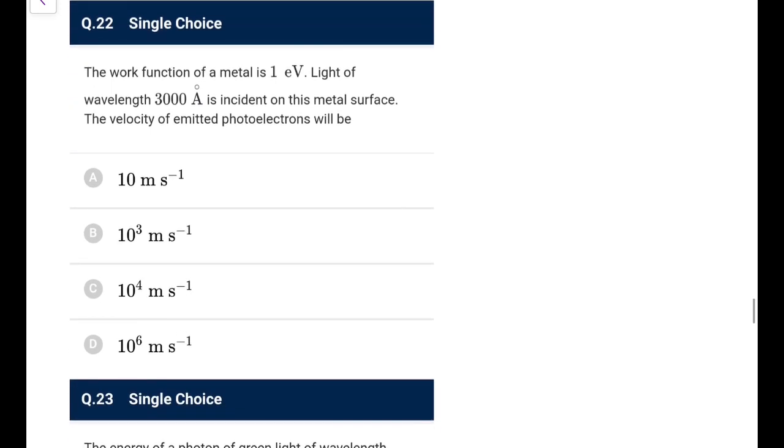Next one, the work function of a metal is given, light of wavelength is incident, the velocity of the emitted photoelectron is asked. So light's energy would be 1240 over 300 converted into nanometer, so it would be 12.4 by 3, that is 4.13 eV. So K max is 3.13 eV.